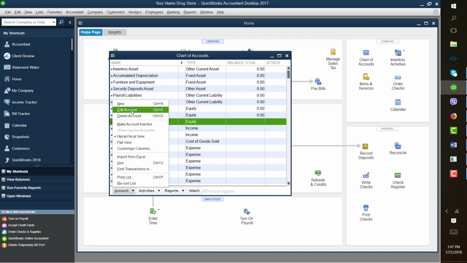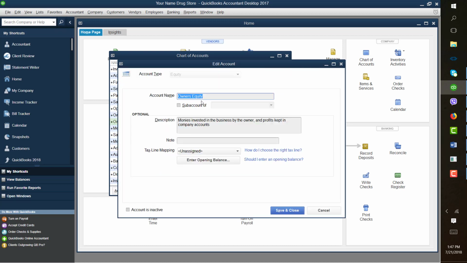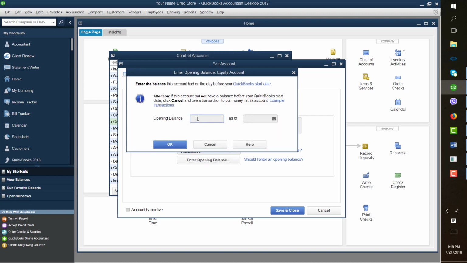So your owner's capital or owner's equity, we will edit this to change it to retained earnings. So this is going to be our retained earnings account, and based on the trial balance that you have, retained earnings has an opening beginning balance of $25,015.55.